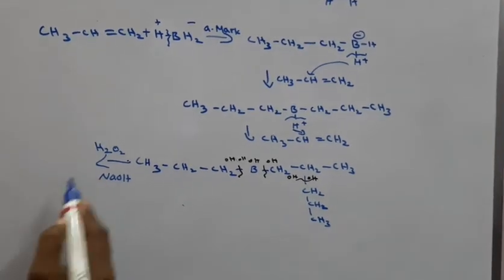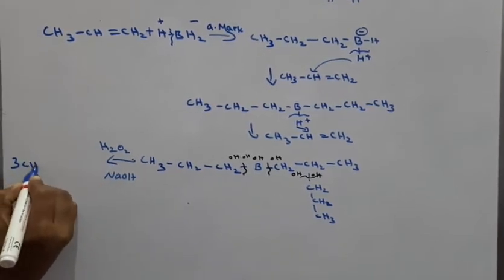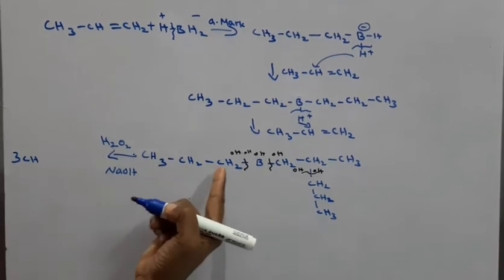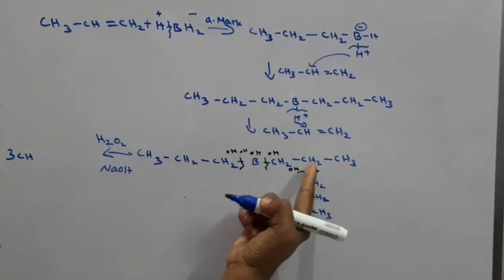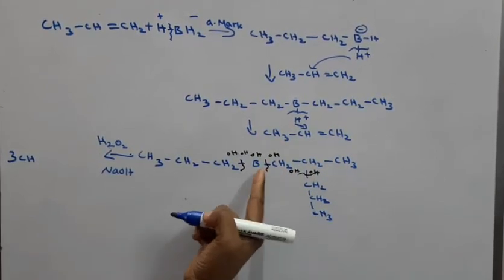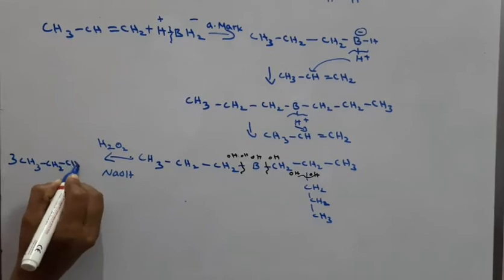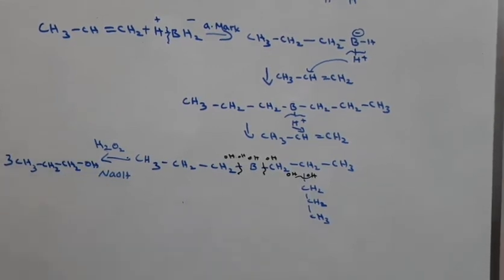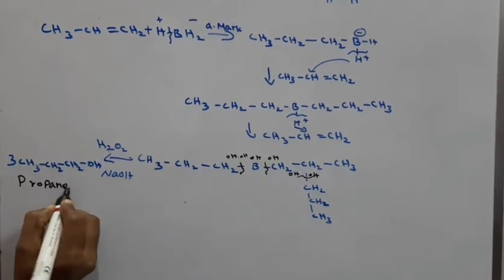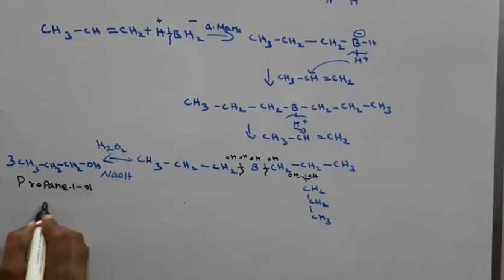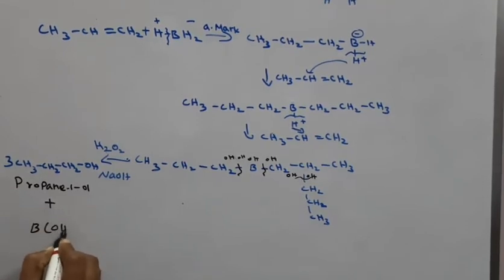Let's write it here: three molecules of CH3CH2CH2OH. At last, B(OH) thrice. CH3CH2CH2OH is propan-1-ol, plus what do you get for the B(OH) thrice?